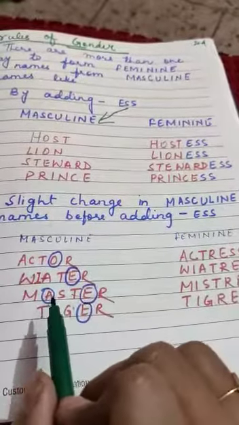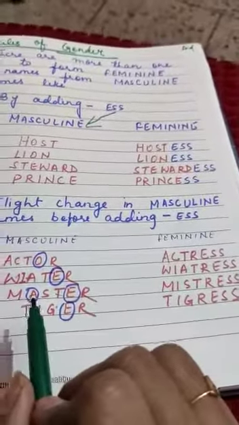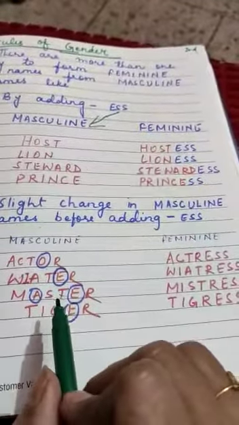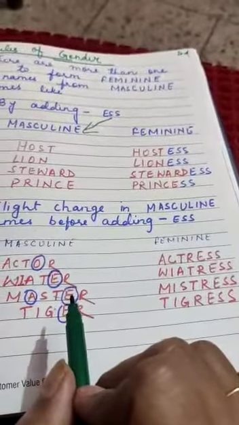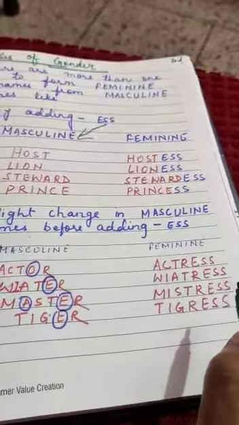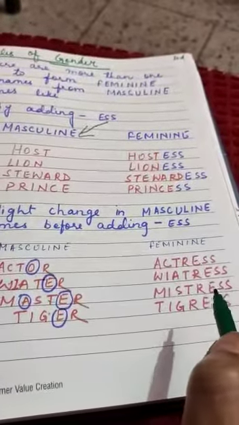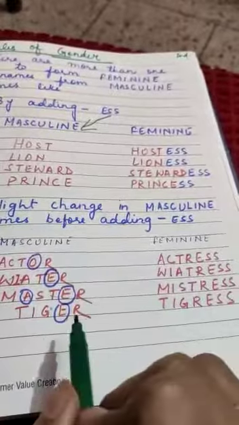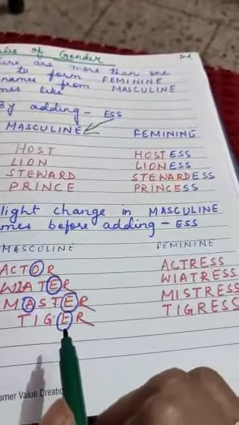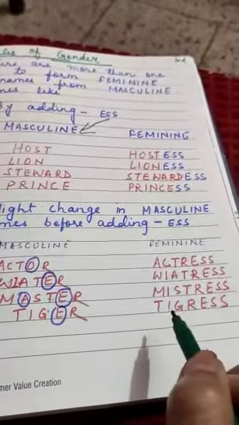The A is changed into I, then MIST, and E is replaced, then RESS. Then it will be mistress. Now the last one, tiger. The E is removed and it will be tigress.